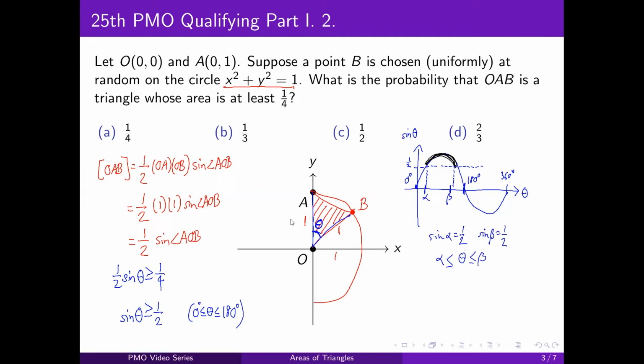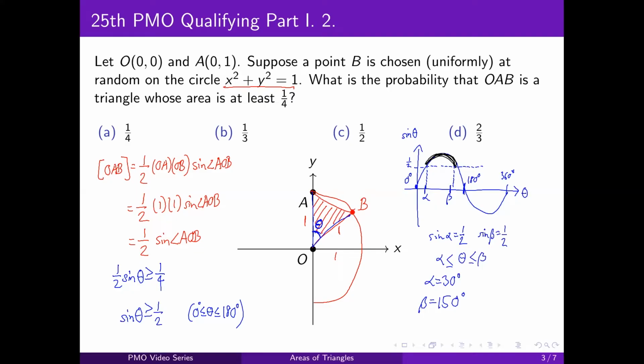Okay, but what's alpha and beta? If we recall from our special angles, alpha will be 30 degrees, while beta will be 150 degrees. Therefore, theta needs to be between 30 and 150 in order to satisfy the problem.